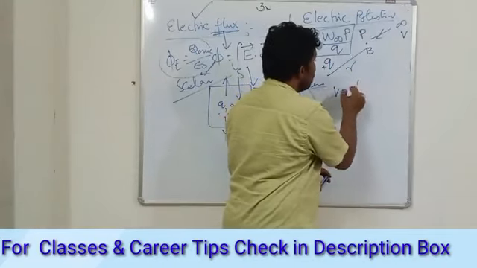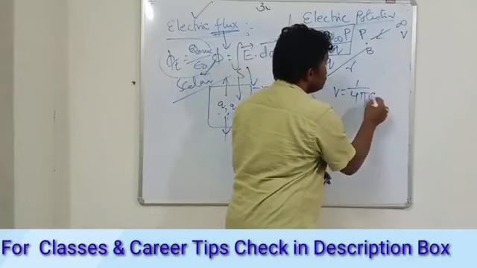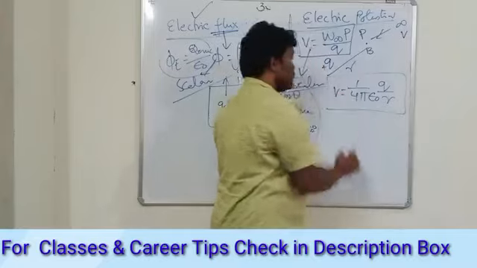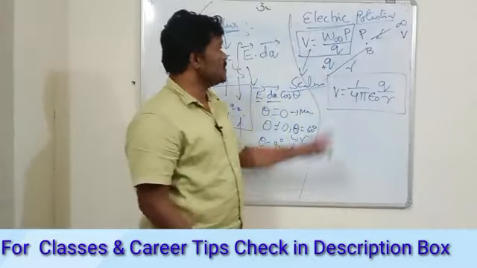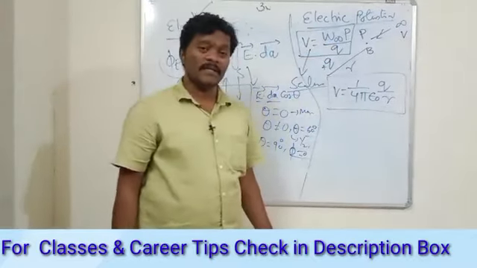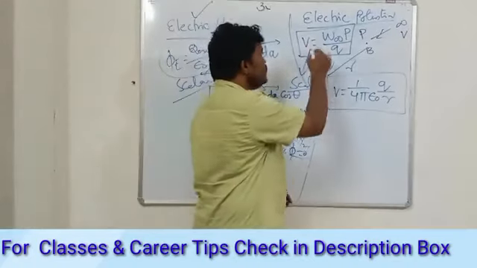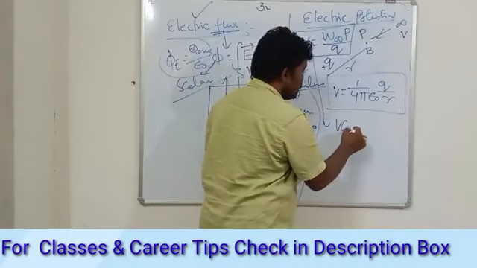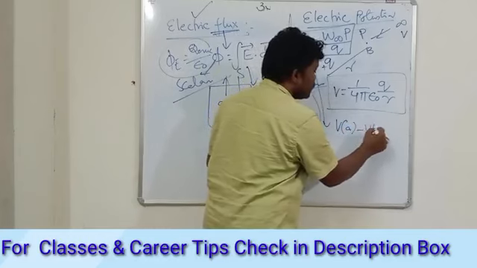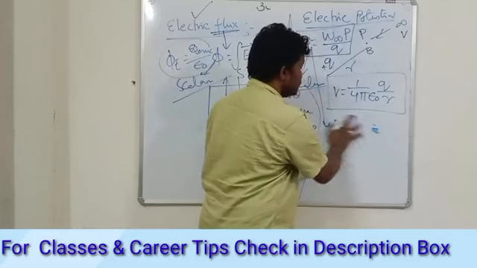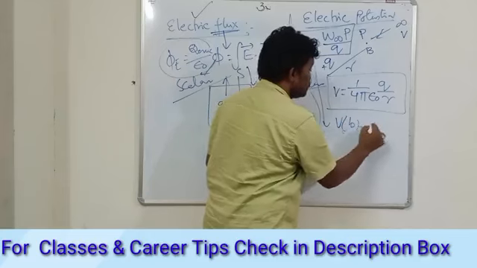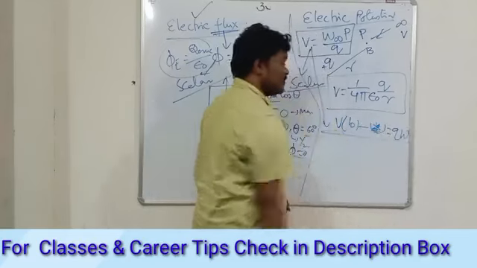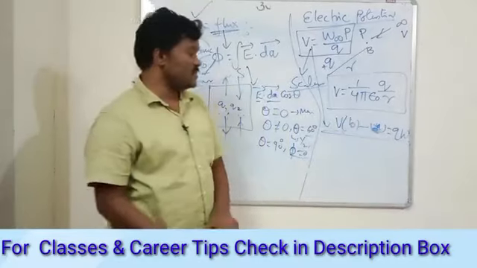So how can I write it now? V is 1 upon 4 pi epsilon naught into Q by R. This is the expression for the electric potential. Basically this may be extended further: say VA, and the potential difference, VB minus VA, is W by Q, something like that.